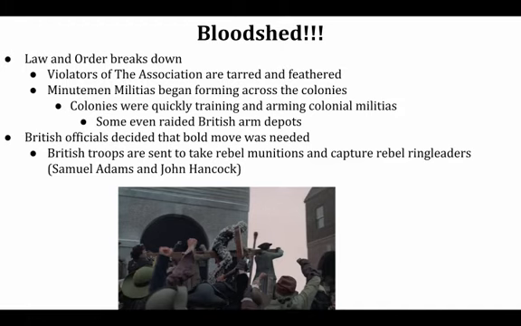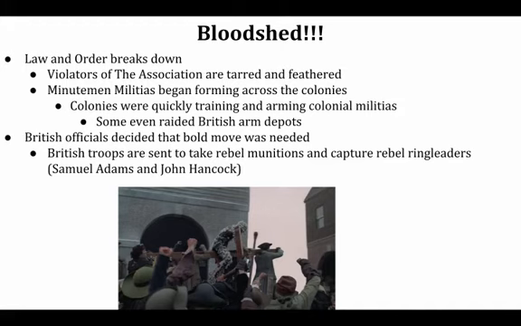Eventually, we do see law and order breaking down, specifically in Massachusetts. In the countryside outside of Boston, the British effectively lose the ability to rule and govern. British officials are sent out of that region. In rural Massachusetts, right outside of Boston, weapons start to be gathered, militias start to form, and they're training wide out in the open. And so it becomes very clear to the British that they're in a very, very difficult situation where the Massachusetts people have pretty much rebelled against their rule, and the British really don't have any control in Massachusetts outside of Boston.